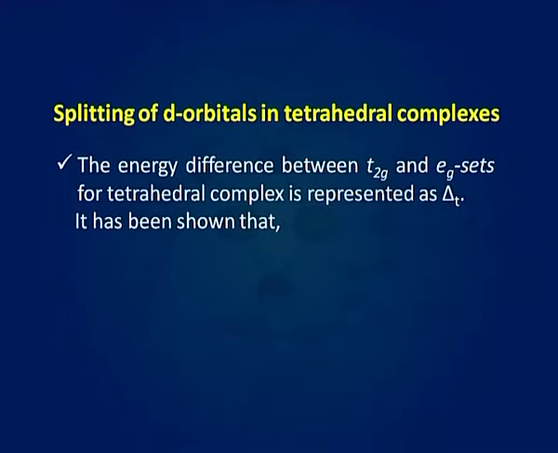The energy difference between t2g and eg sets for tetrahedral complexes is represented by delta T. Here T represents tetrahedral. It has been shown that delta T is less than delta O. The cause of this difference is that the d orbitals, although now closest to the ligands, do not point directly at the ligands. That is, in an octahedral complex, there is a ligand along each axis, and in a tetrahedral complex, no ligand lies directly along any axis.